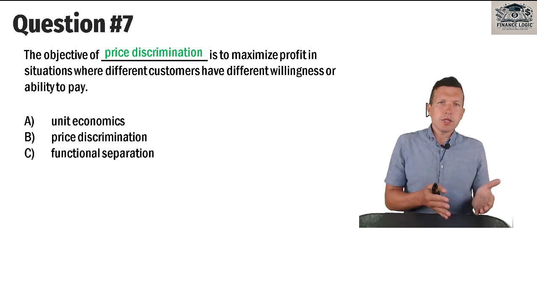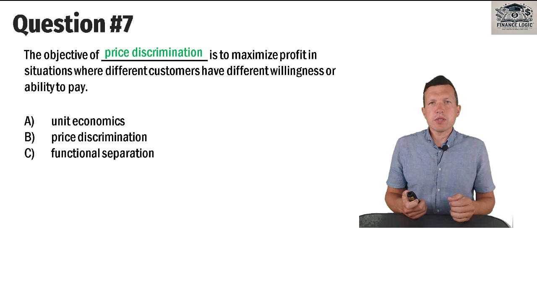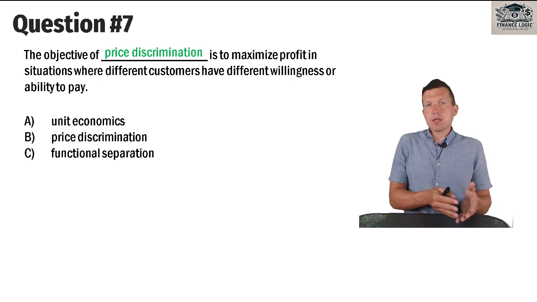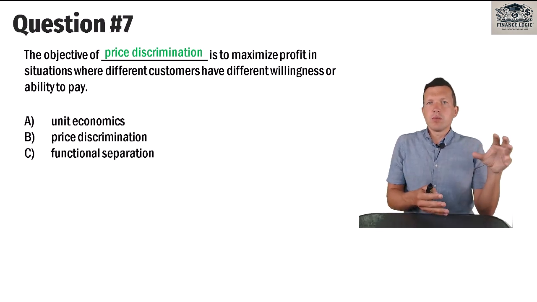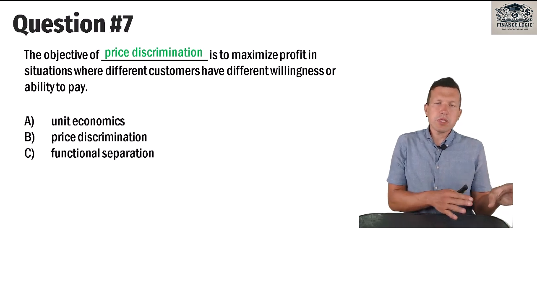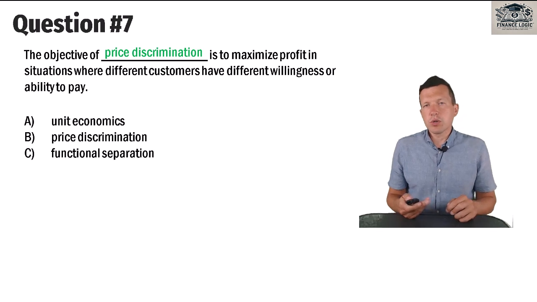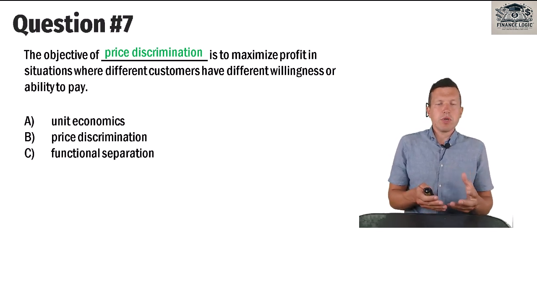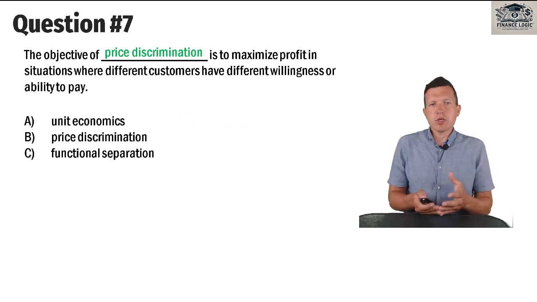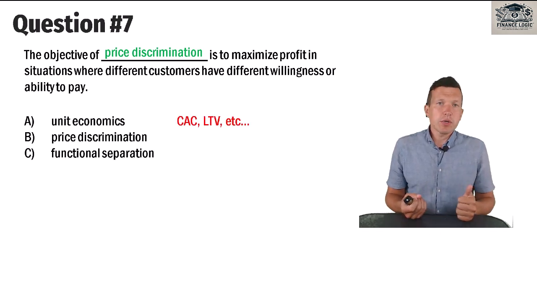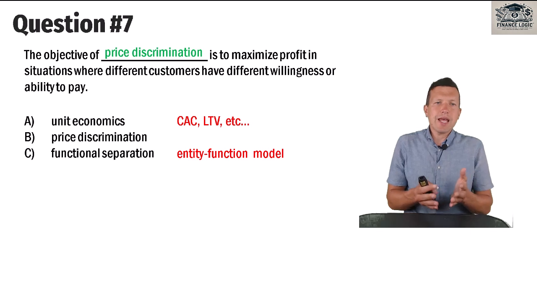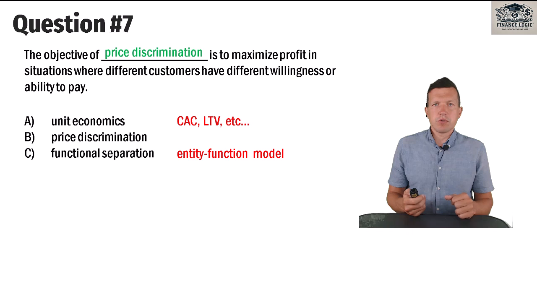Usually utility companies follow price discrimination strategy when they set higher tariffs for business, for industrial companies, and lower tariffs for population, for households. And if we refer to unit economics, we refer to such metrics as cost of customer acquisition, client lifetime value, and so on. If we refer to functional separation, it is entity function model. It is nothing about different prices and profit maximization.